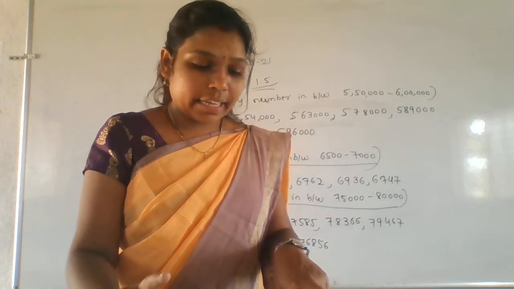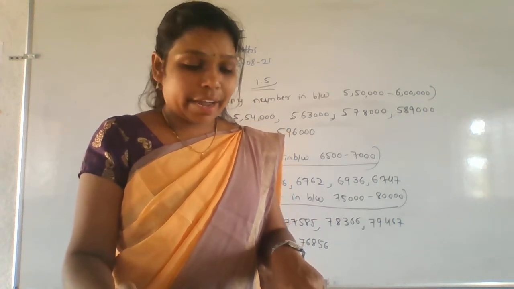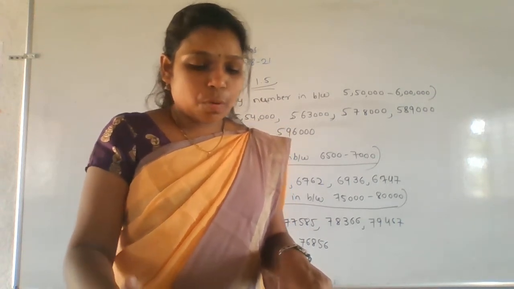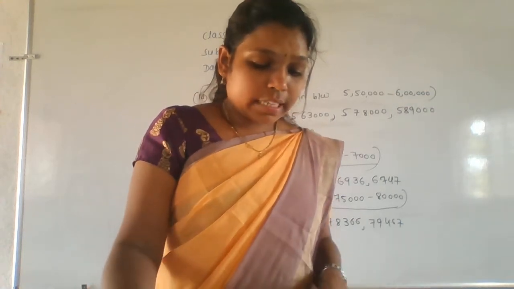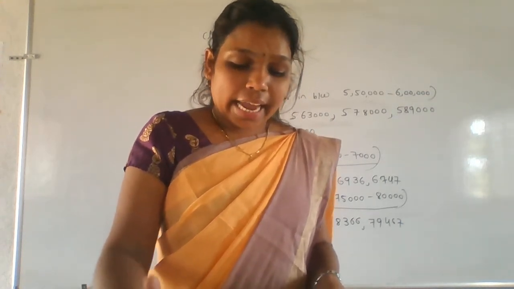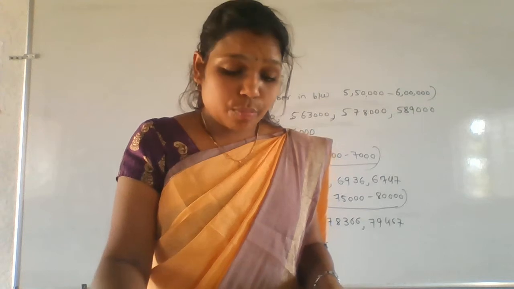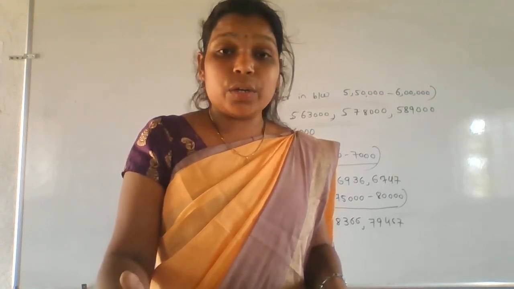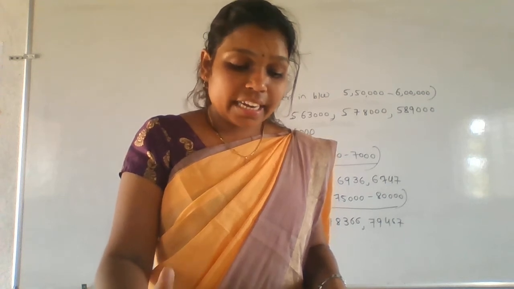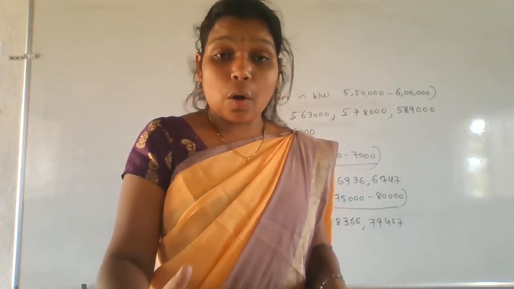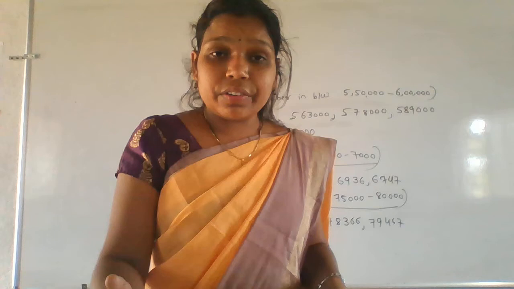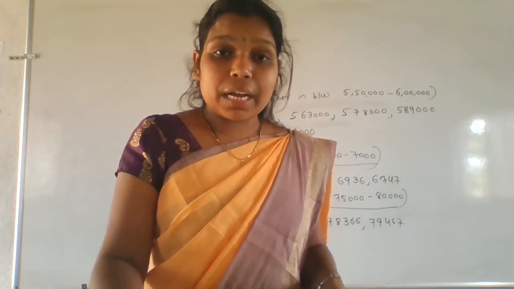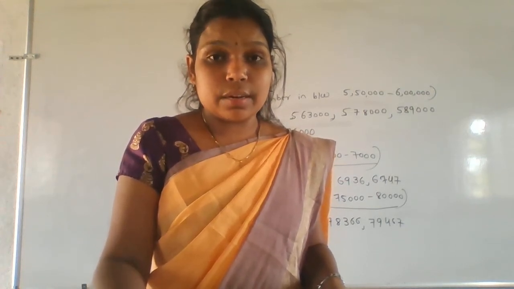Next one. What is the next point they have given here? The numbers 0 and 1 are neither prime nor composite numbers. Okay. The numbers 0 and 1 are neither prime nor composite. Hope everyone knows the meaning of prime numbers as well as composite numbers.